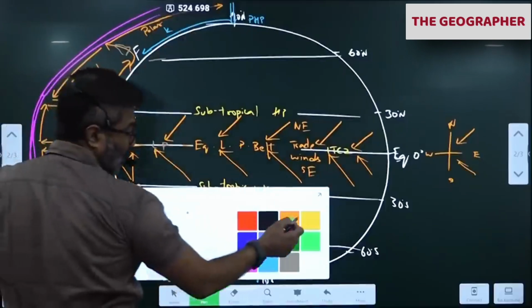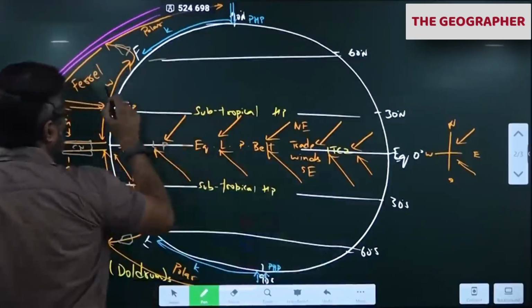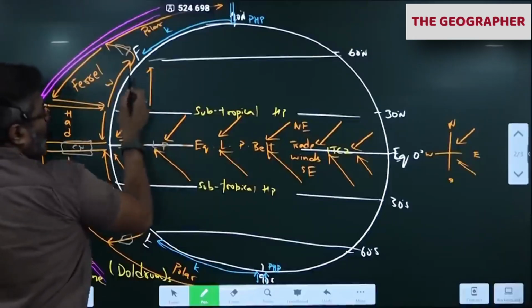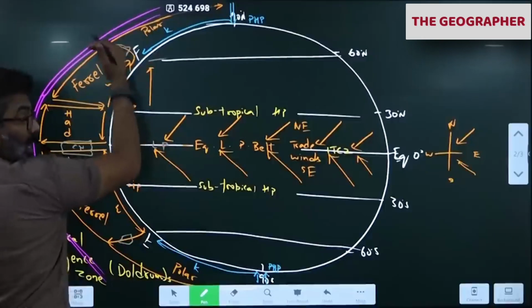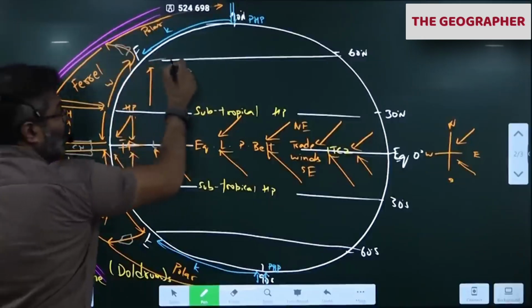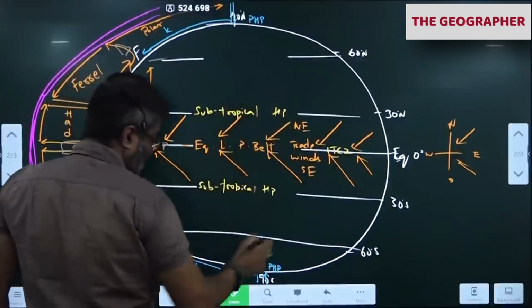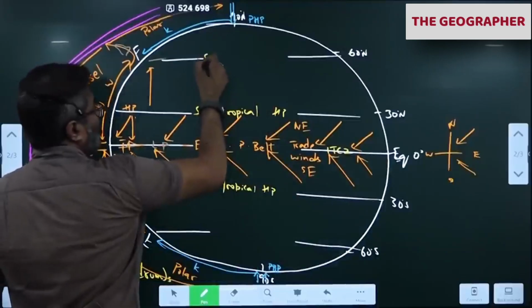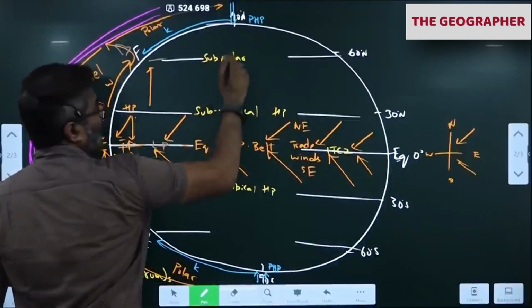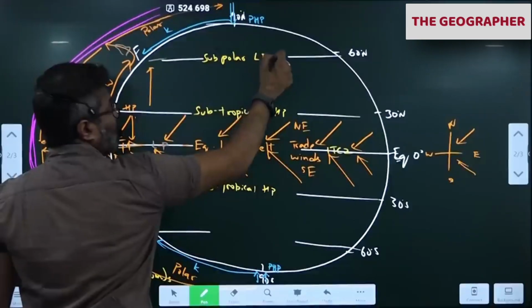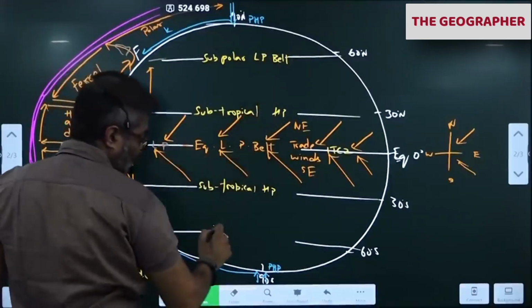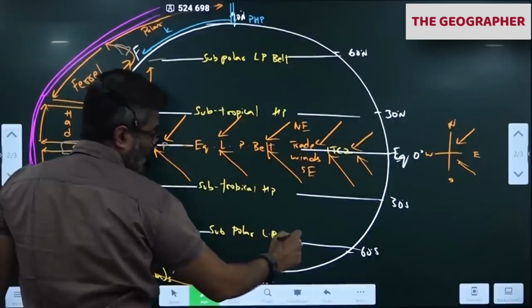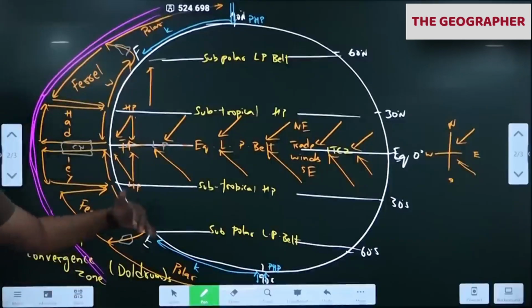So let's concentrate on the wind now. Surface winds. All of you pay attention to the wind. Here, this one. Warm air mass. From high pressure it is going here. See here, like this. Notice that once it comes here, part of the air mass is going up. So as a result, when the air goes up, low pressure is created here. So we have subpolar, because it is close to polar. Subpolar low pressure belt. Low pressure belt here also. Subpolar low pressure belt. Why low pressure? Because part of the air is going up.